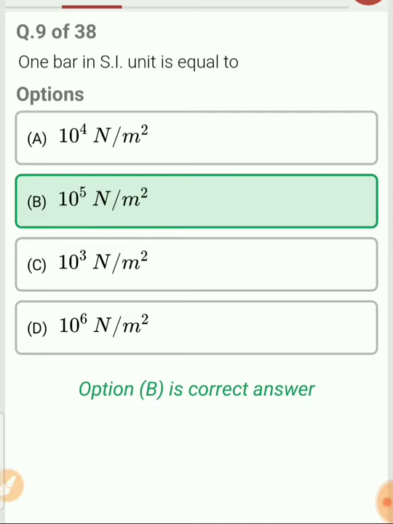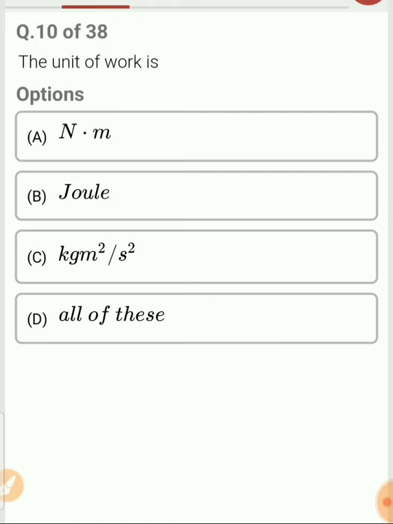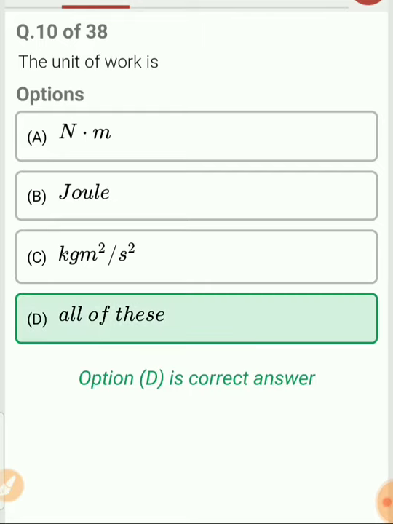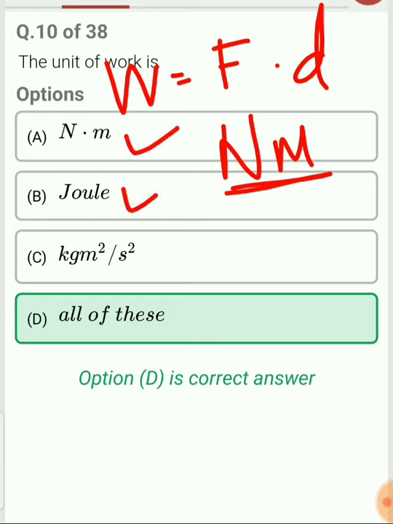1 bar is equal to 10 raised to 5 Newton per meter square. Unit of work is, as I told you, the units for all the basic quantities are very important. Now the unit of work is what? It is equal to all of this. Why all of this? Because work is equal to force into displacement. So the unit of force is Newton and the unit of displacement is meter. So we can say that the unit of work is Newton meter. Newton meter is also called a joule. Fine. So 1 joule is equal to 1 Newton meter. So Newton meter can also be considered as a joule.